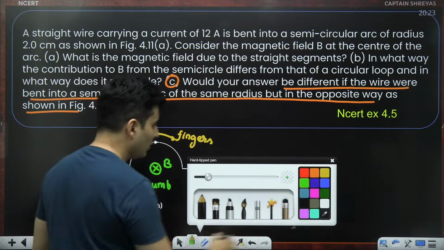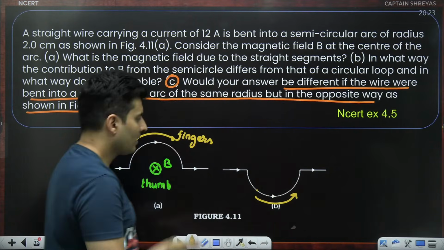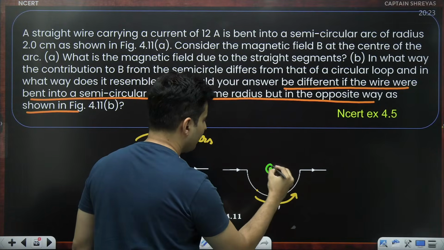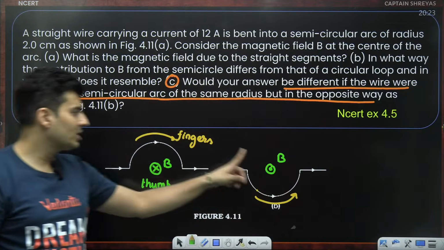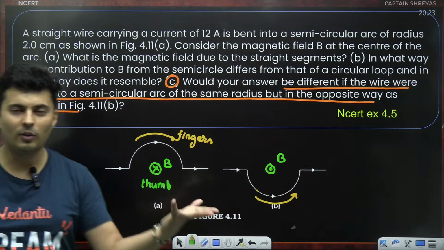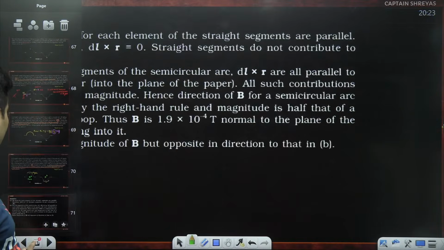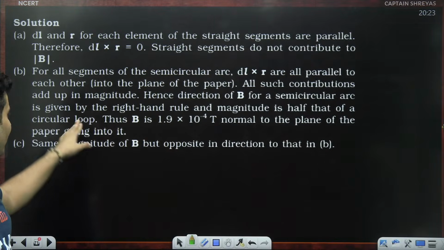Here, if you curl your fingers like this, the thumb comes towards you. That means the magnetic field will be in the exact opposite direction. So the direction has become opposite, but the magnitude obviously will remain the same. So hence that is the answer. That is exactly what they have said. Same direction, opposite direction, same magnitude.